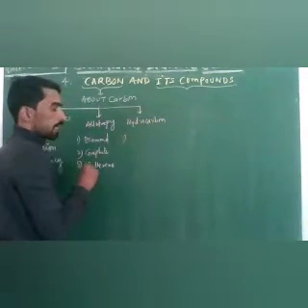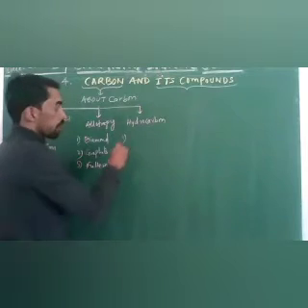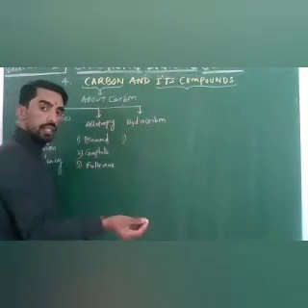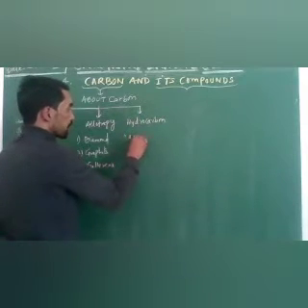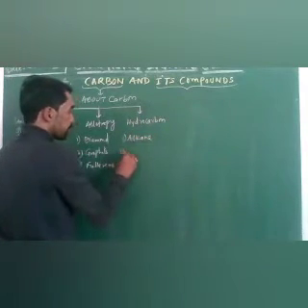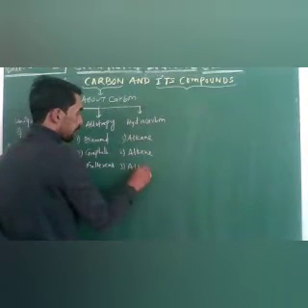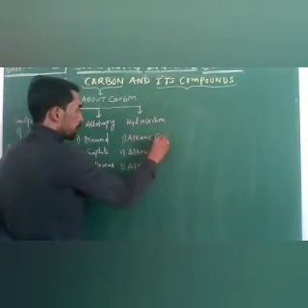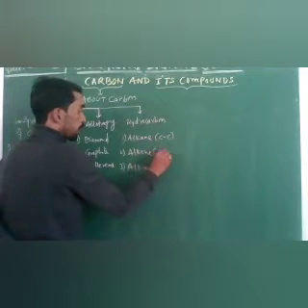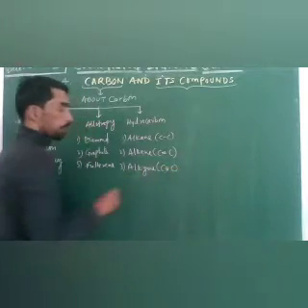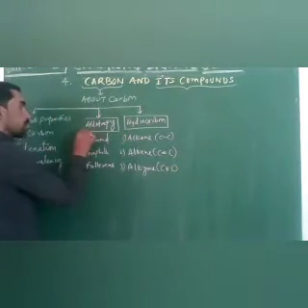We discussed that hydrocarbons are of two types, saturated and unsaturated. So basically these are alkane, alkene and alkyne. Alkane is single bonded carbon, alkene is double bonded carbon, and alkyne is triple bonded carbon. Am I right? What did we do?